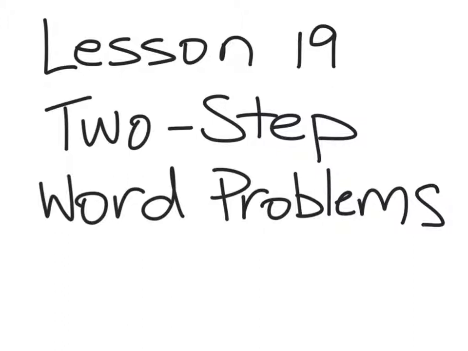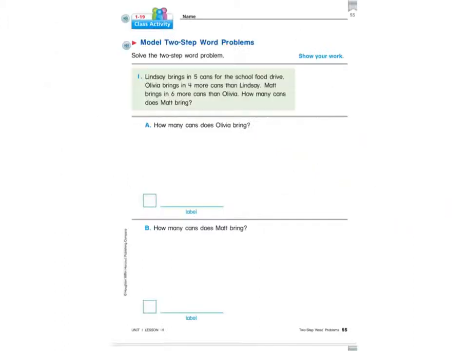to learn from. So this is Lesson 19, and Lesson 19 is all about learning how to do word problems that have two steps in them. So you can't actually solve the problem until you've done two separate steps. So I want you to take your student activity book now and turn to page 55 in your student activity book. Now on page 55, let's look at number 1 on page 55.